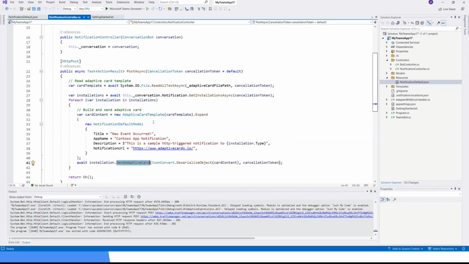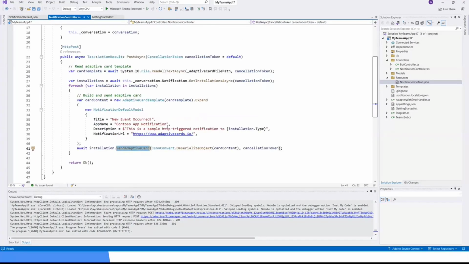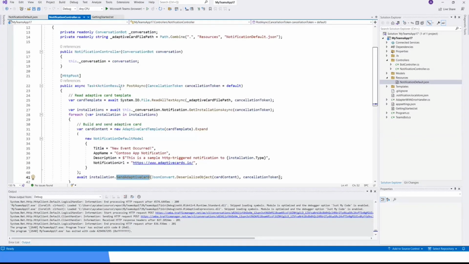You don't have to send an adaptive card. You can do different things. In here, we're just showing you how you can call an API and get a response from the bot. There are different scenarios you can try out.